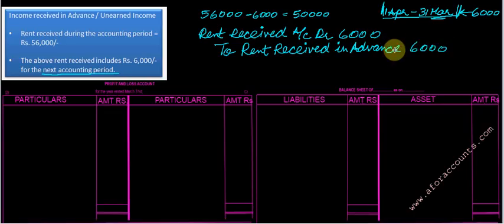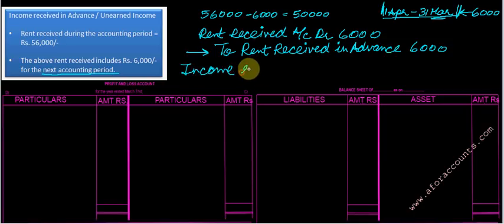Try to learn the logic here. Why am I crediting rent received in advance? I had to actually receive it in the next accounting year, but I am receiving it right now. So I owe an obligation that I will not receive it in the next accounting year. So this will be my liability. Always remember that income received in advance is a liability. You can note it down.